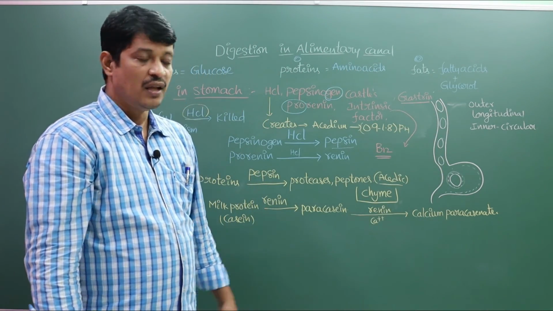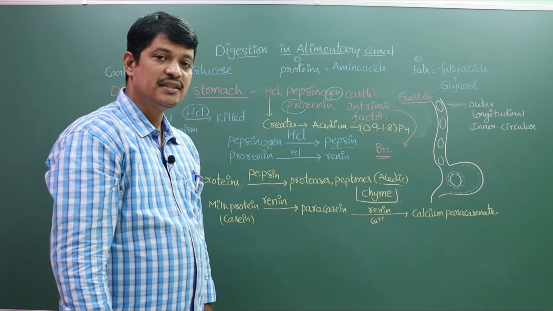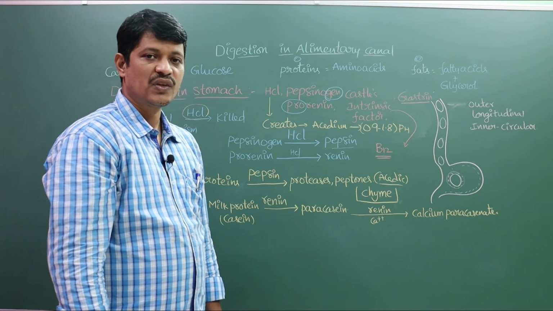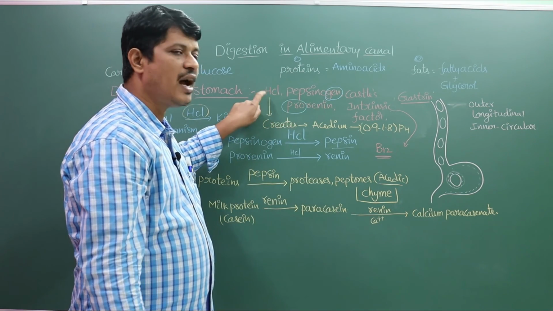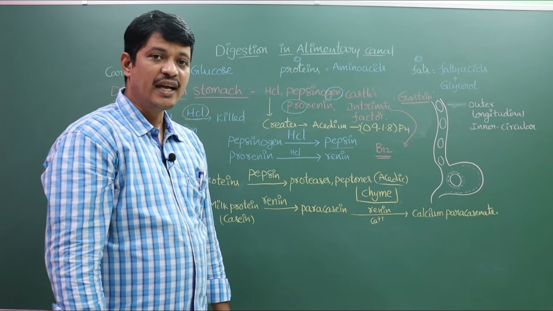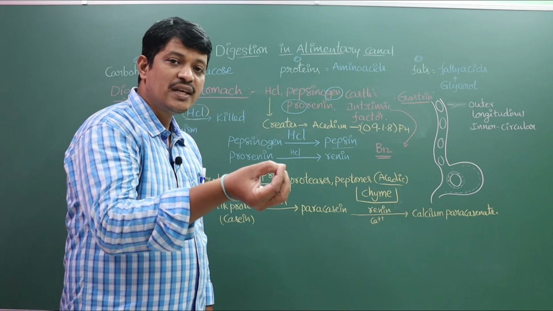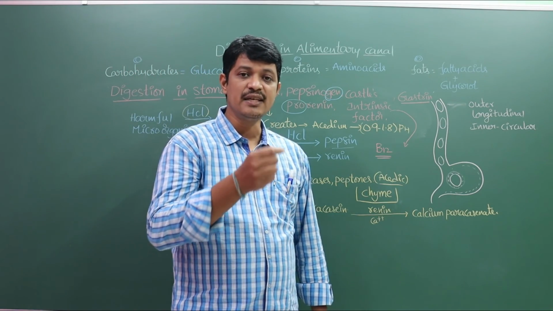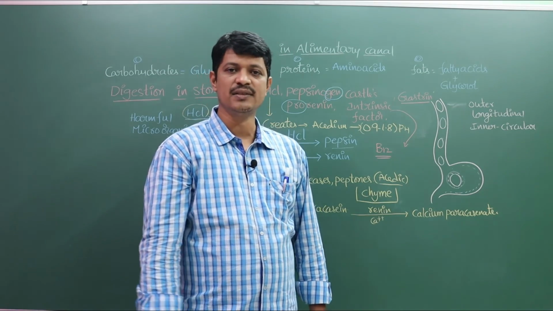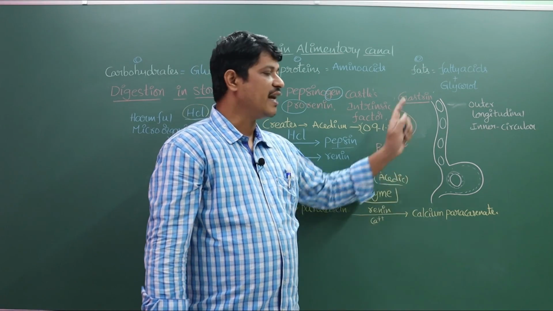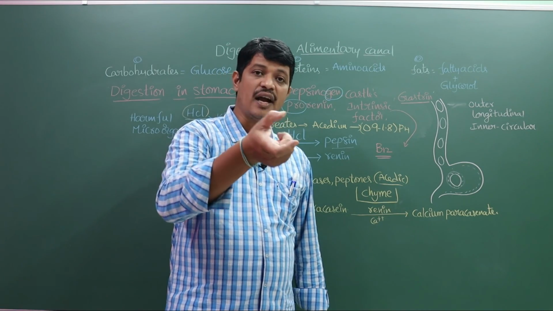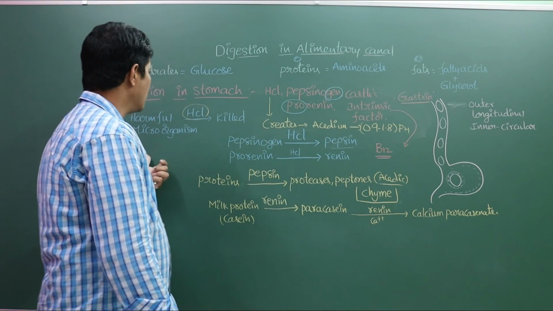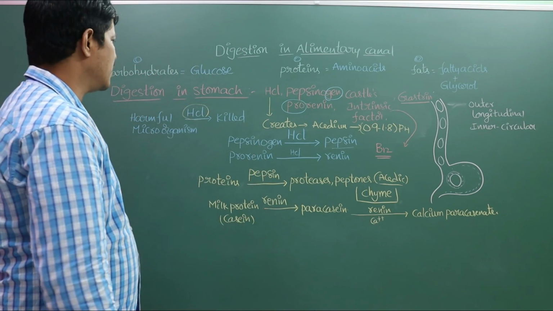this is a hormonal action. The gastrin hormone is secreted by the G cells of the alimentary canal in the stomach. The gastrin stimulates the production of hydrochloric acid. So the gastrin stimulates the mucous cells and serous cells. Activated mucous cells and serous cells secrete mucus. Not only this function, this gastrin also stimulates the production of hydrochloric acid in the stomach. These are the functions and the process of digestion in the stomach.